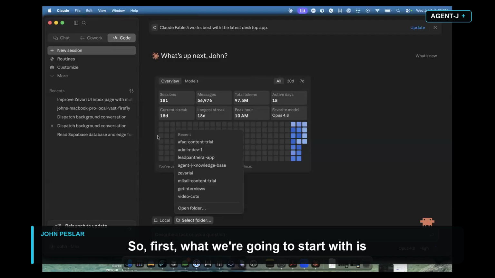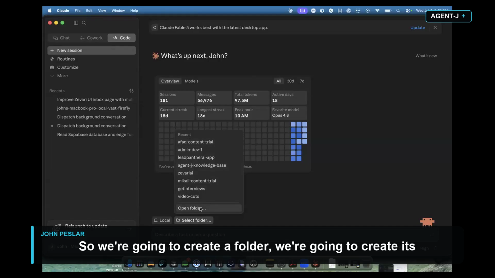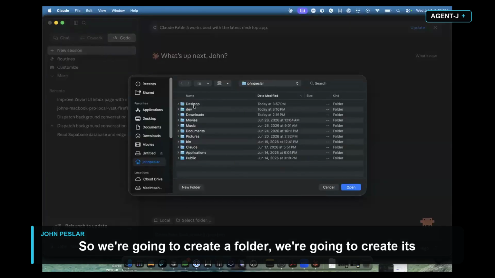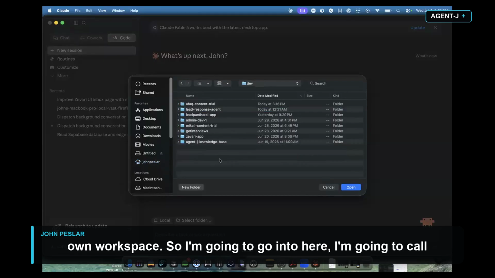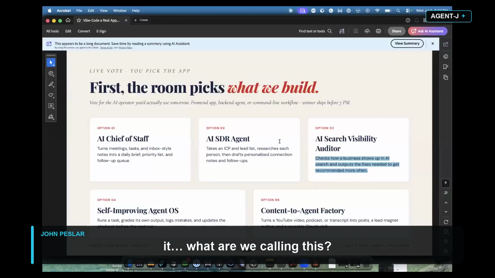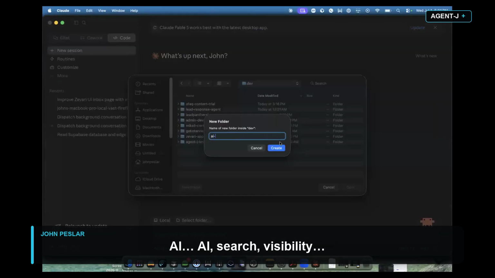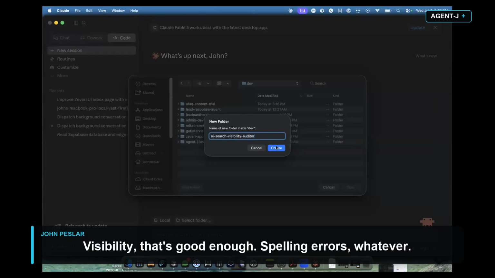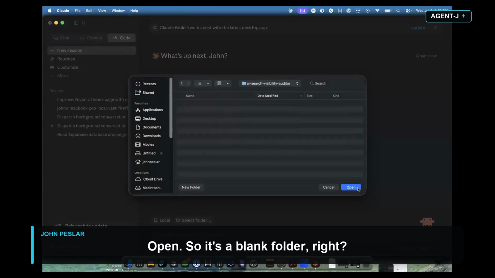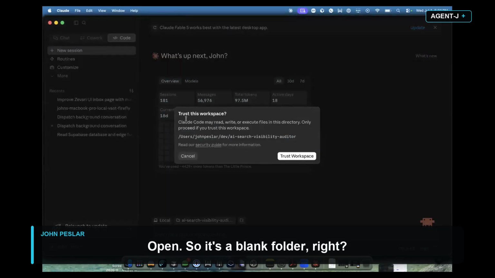So first, what we're going to start with is Claude Code. It works within folders. So we're going to create a folder. We're going to create its own workspace. So I'm going to go into here. I'm going to call it, what are we calling this? AI search visibility auditor. Yeah, auditor. Visibility, that's good enough. Spelling errors, whatever. Open. So it's a blank folder, right?